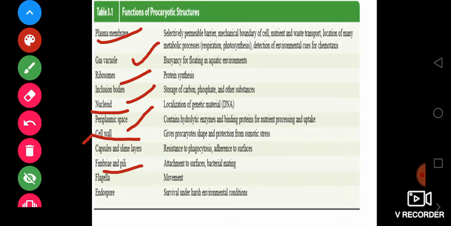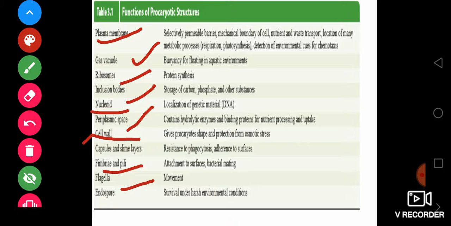And another thing you are observing here is the fimbriae and pili. They are actually for attachment to surfaces, and they help in the mating of bacteria. The fimbriae make a connection with another bacteria, and they help in the reproduction or mating of the bacteria. Okay. And another thing you are finding here is the flagella. When we were seeing the typical structure of bacteria, you have seen the flagella. That flagella helps in the movement of bacteria; when the bacteria travel here and there, it uses the flagella to move. So that was the function of flagella.